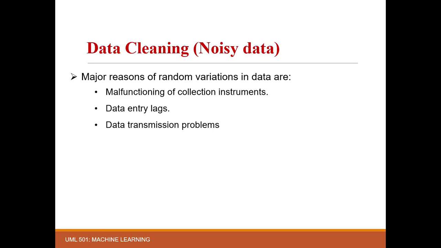And third, data transmission problems, which can be very common, occur when some of the data bits get corrupted due to network errors while transferring data online from one location to another. Therefore, to maintain the accuracy of ML models, these noisy or anomalous data values must be handled carefully.